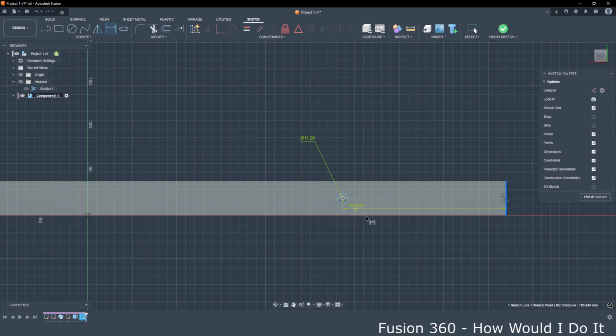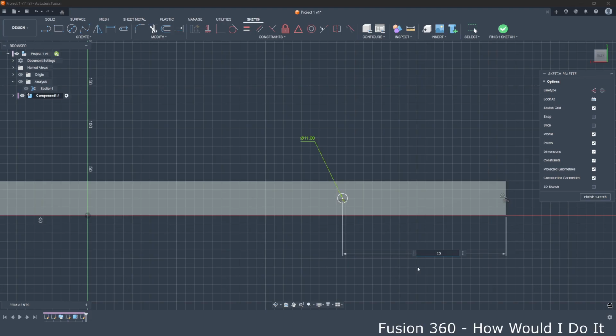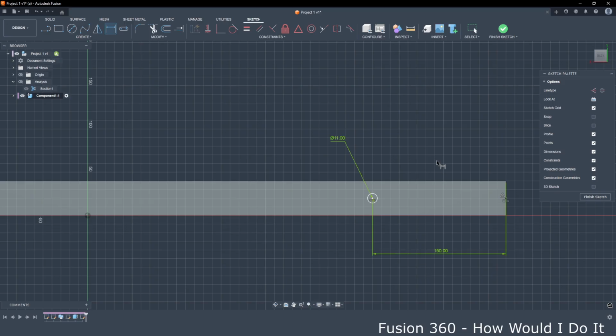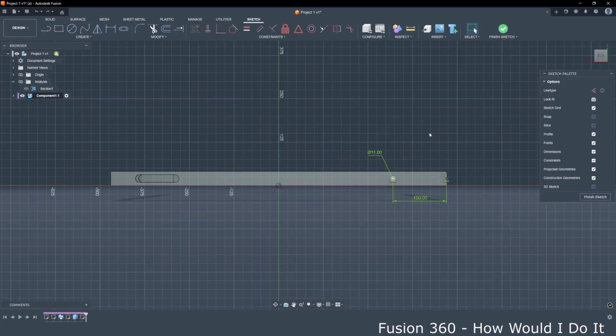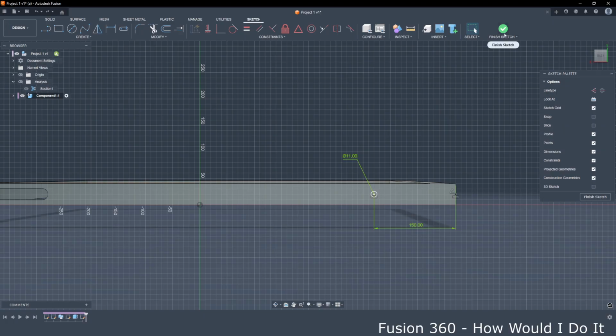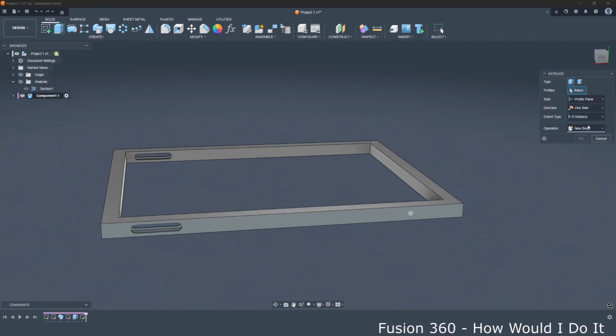Dimension this 150. At this point, this dimension is not so important. Now we can go to finish sketch and extrude, or from sketch I will undo this, Control Z, or when we are still in a sketch command, we can press E on keyboard and it will immediately move us to extrude command.